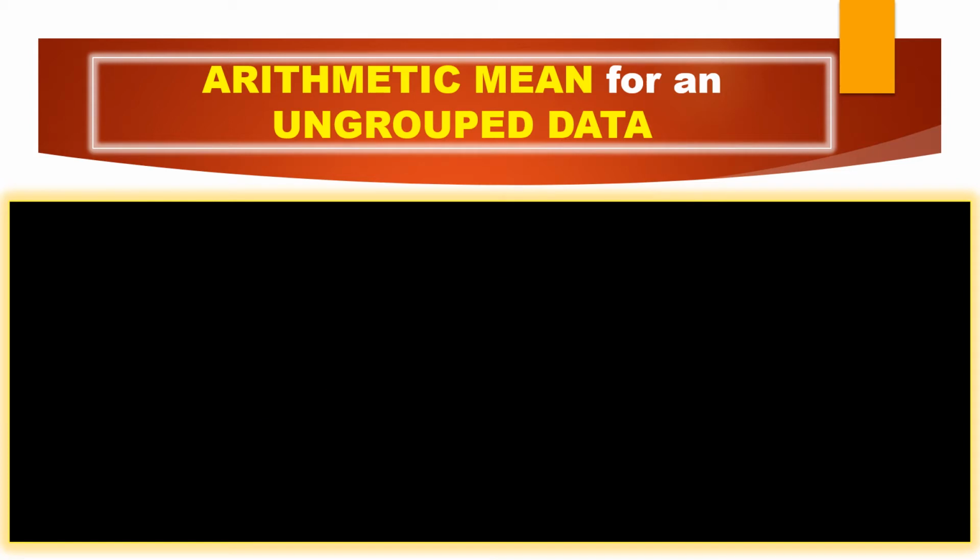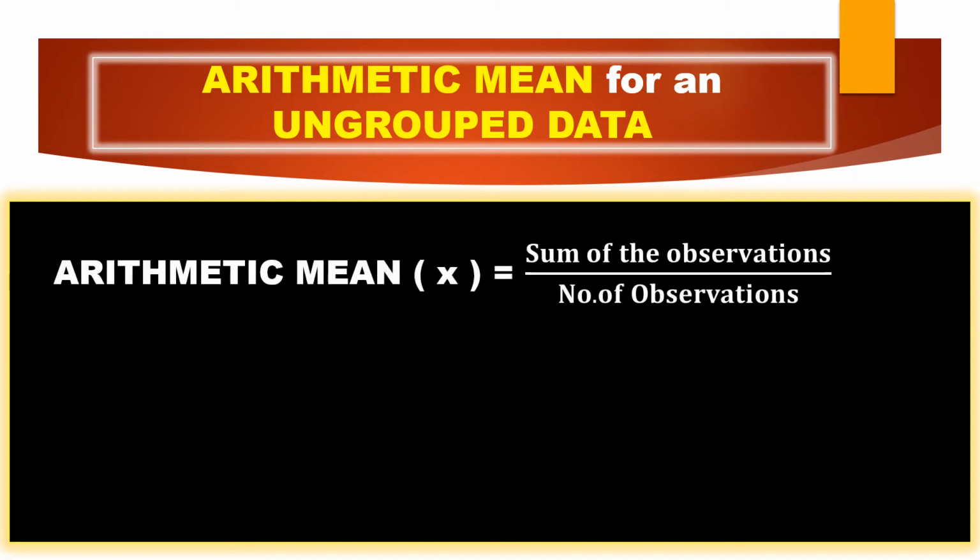Now let us take the formula of the arithmetic mean for ungrouped data. It is represented with x bar. Always the mean is represented with x bar. This is very important. Some of you will write just x, but don't make a mistake here. X is not a variable. You should write x bar. This mean is represented with x bar. You can also call it the average.